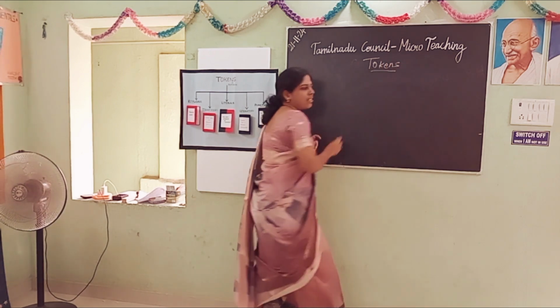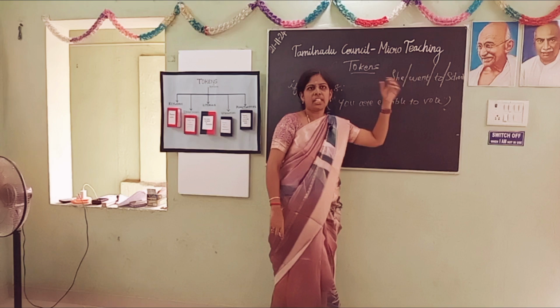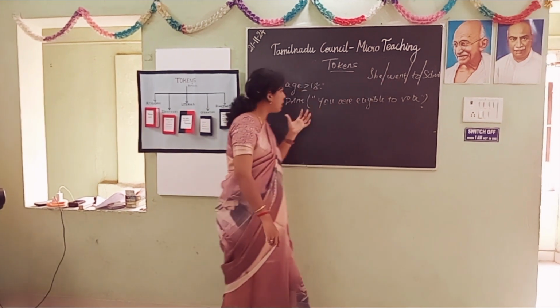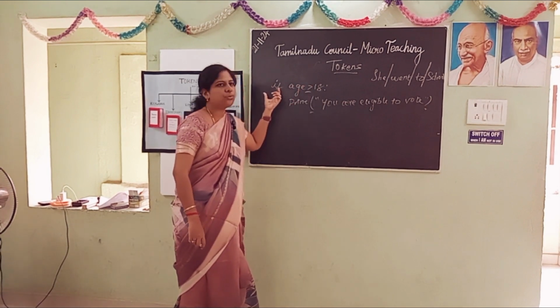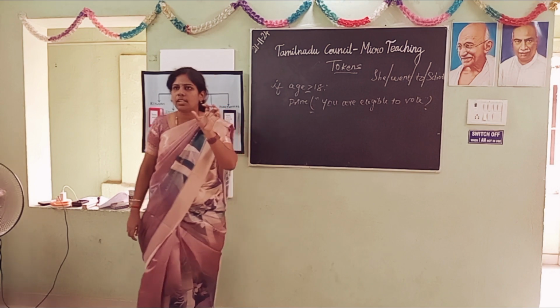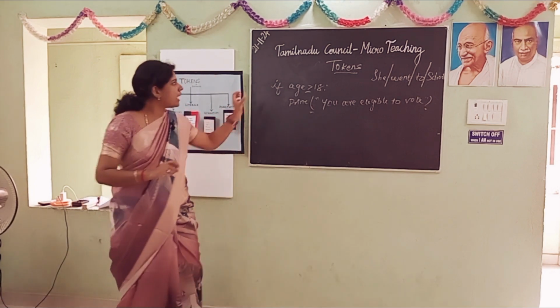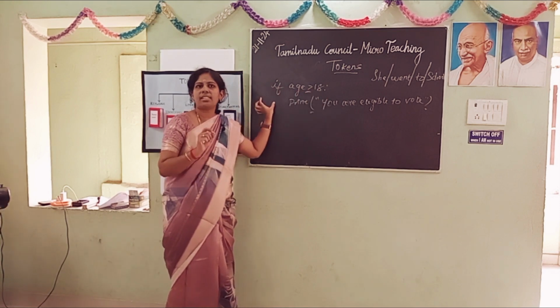So, tokens in Python. Let me start with a short code snippet. In a sentence, verb, object, each word makes sense. The same way here, each word makes sense. Here, instead of words, we will say token. A token is the smallest individual unit. Each word we will call a token, the smallest individual unit.